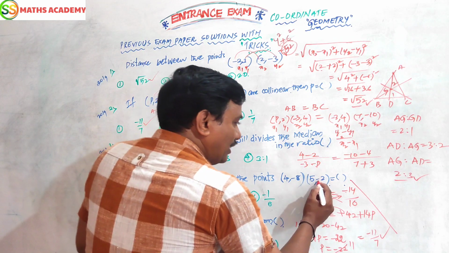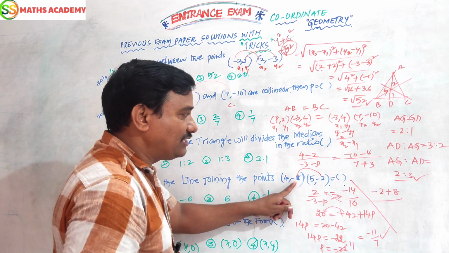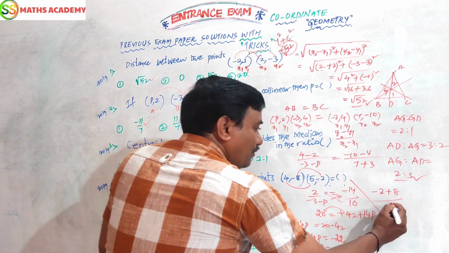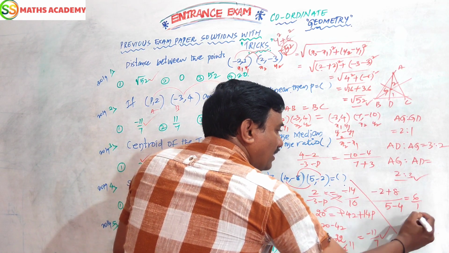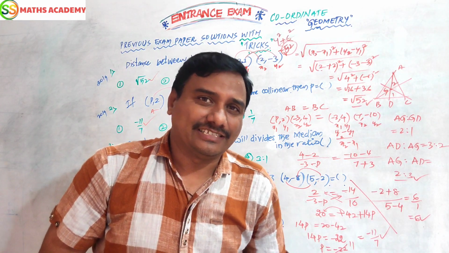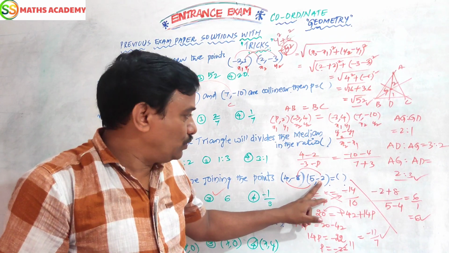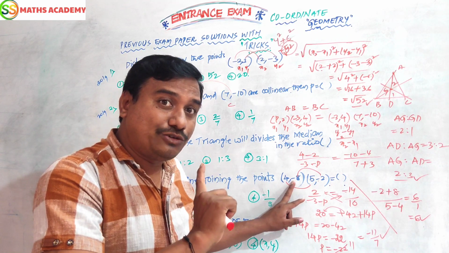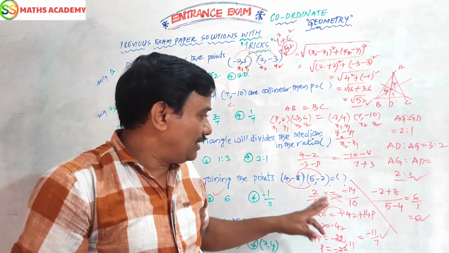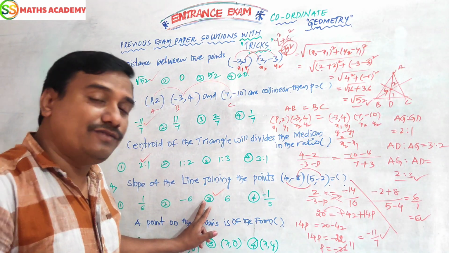How is it? Let us see. y2 minus y1, minus 2 minus of minus 8 becomes plus 8. Here minus is already there, and the formula has minus, so minus of minus is plus. x2 minus x1, 5 minus 4. So 6 by 1, which means 6. How do you do mind calculation? Now see my fingers, my magic. Minus 2 minus 8: the second number is converted into plus 8 because minus is there. So minus 2 plus 8 is 6. Keep it in your mind. 5 minus 4 is 1. 6 by 1, 6 is the answer. That is the way you have to do it.